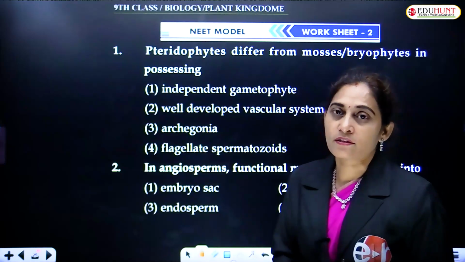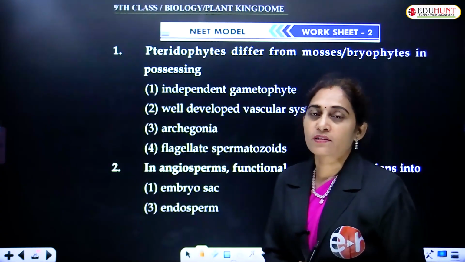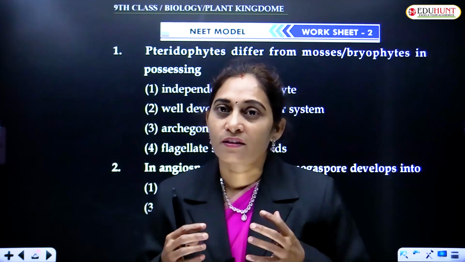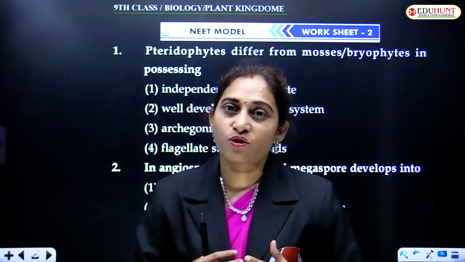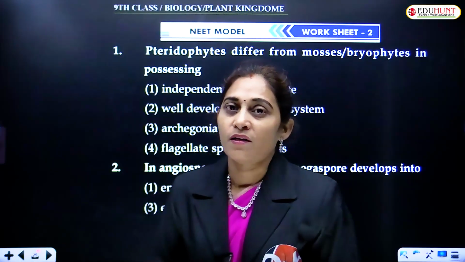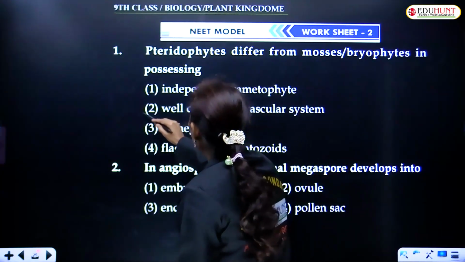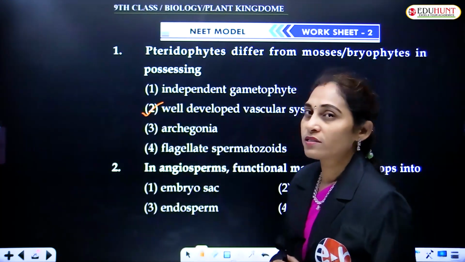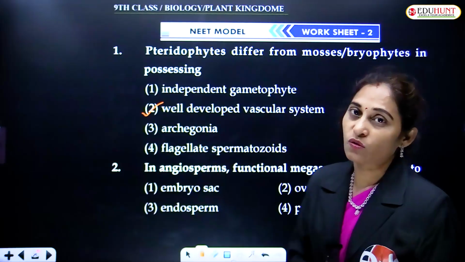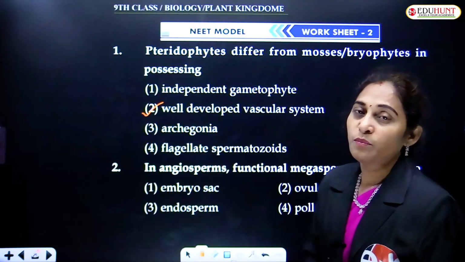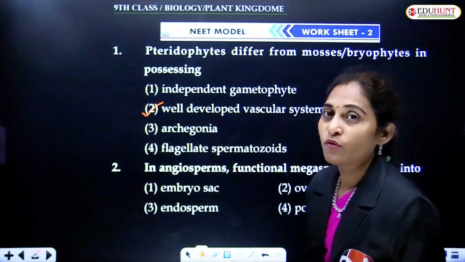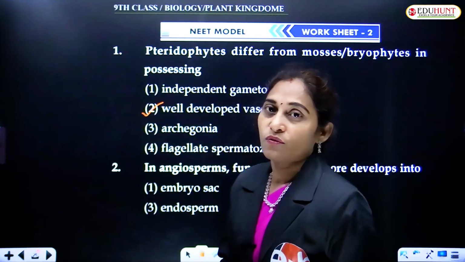The name pteridophytes indicates the first vascular plants of the plant kingdom. So obviously, a well-developed vascular system is present in pteridophytes. This is the major difference between bryophytes and pteridophytes.